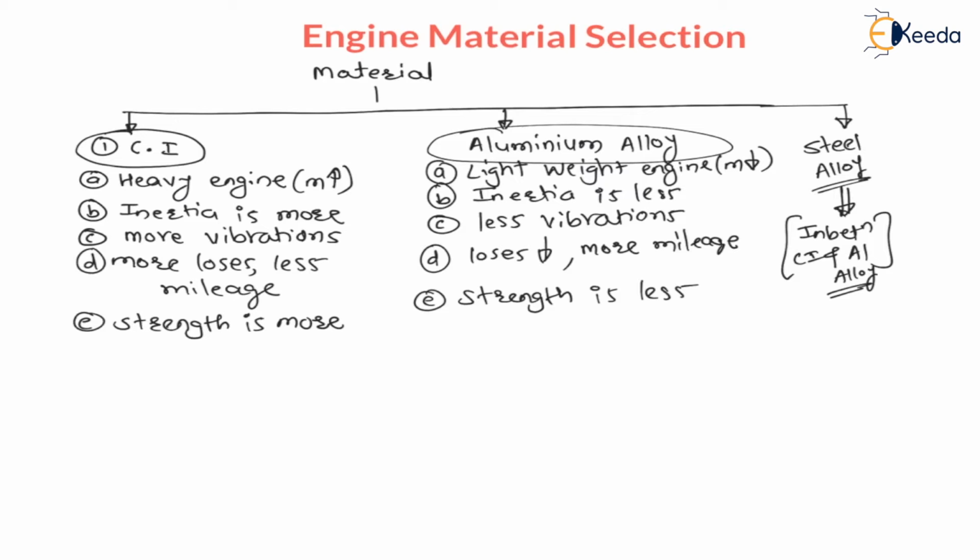That is, the mass or weight will be in between cast iron and aluminum. Mass will be more for cast iron and less for aluminum, and in between for steel alloy. Again, inertia will be more for cast iron, minimum for aluminum alloy, and in between for steel alloy. Then vibrations and losses will be maximum for cast iron engine and minimum for aluminum alloy engine, but in between for steel alloy. Similarly, you can do the comparison for all the rest of the parameters.